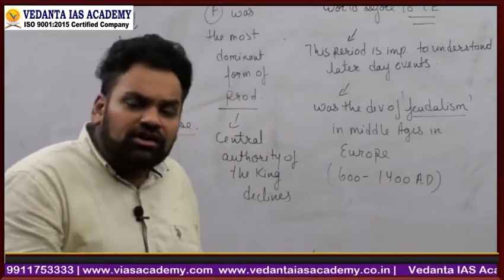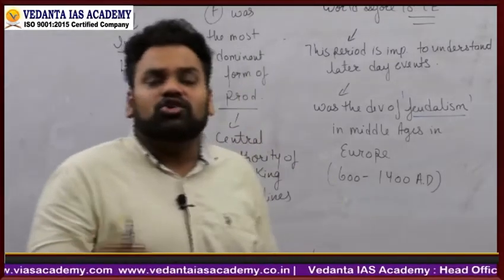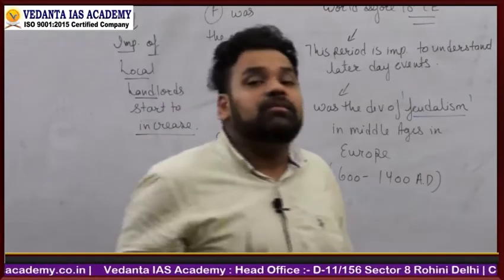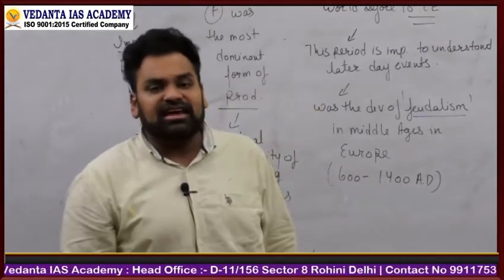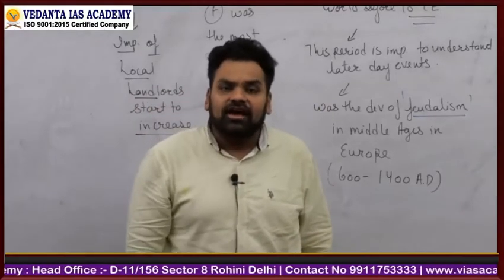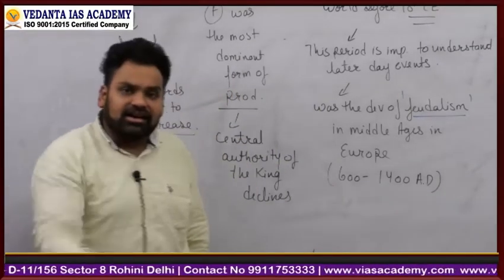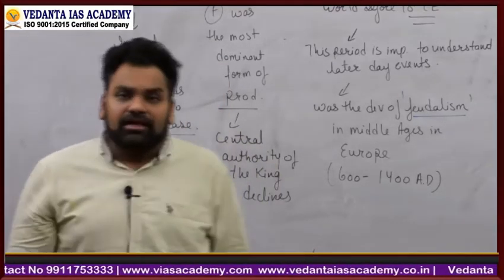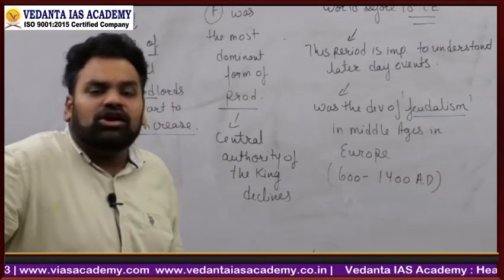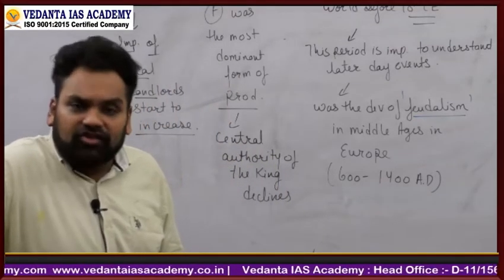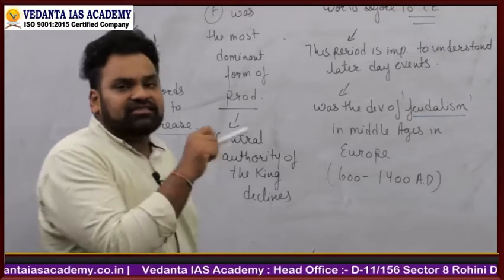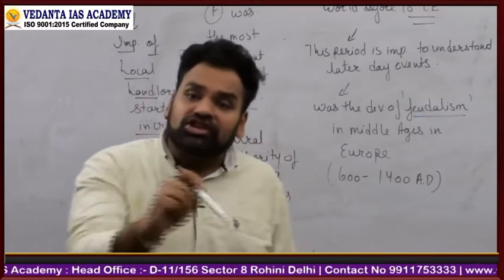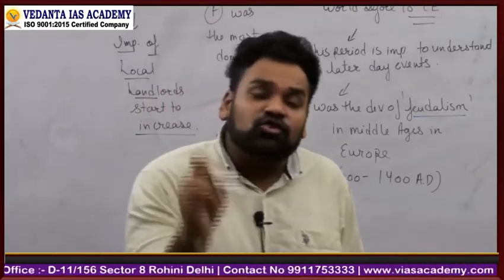They controlled the idea of justice. They controlled what exactly the commodities will be grown and what exactly will not be grown, right? ये सब चीजें exactly localized context के अंदर अब एक जमींदार decide करने लग गया. And in the same way, the local landlords in Europe, they also started to decide what exactly will be the means of production. So one of the most interesting things that comes out in feudalism is that the importance of land starts to increase.